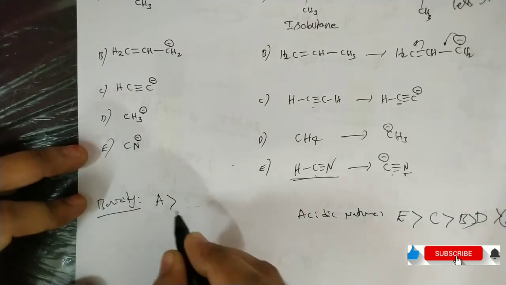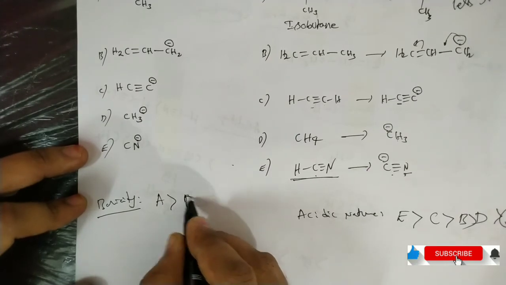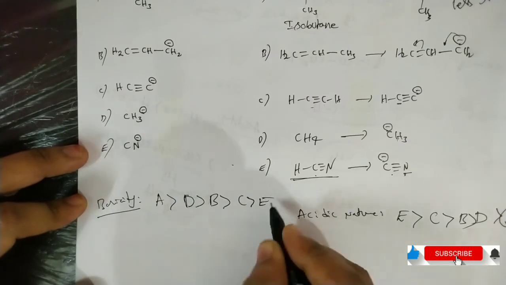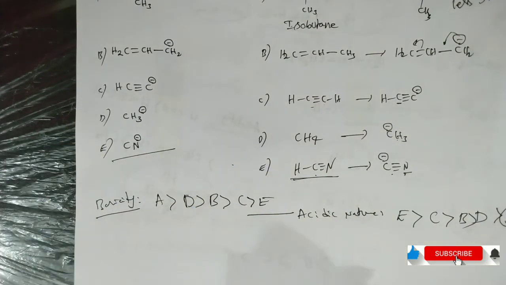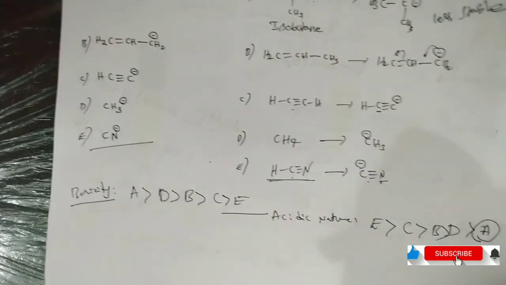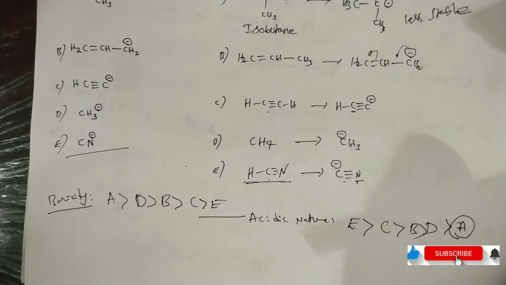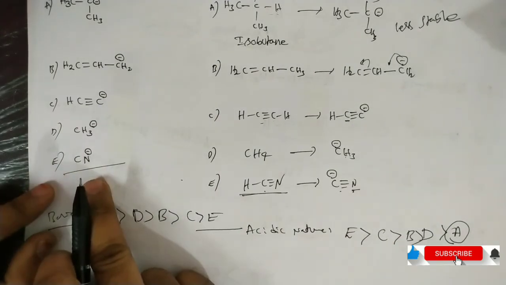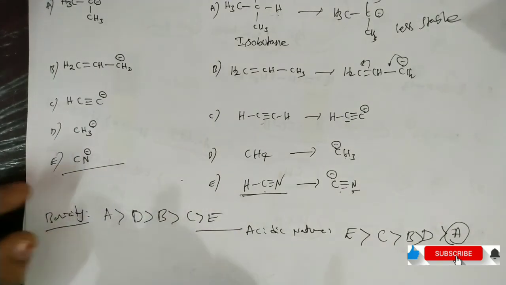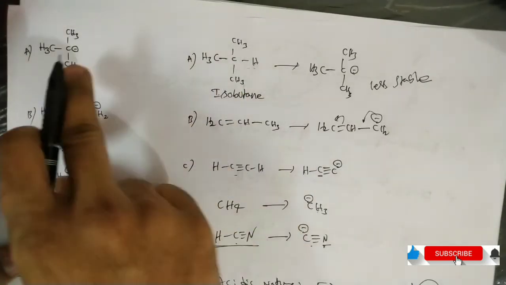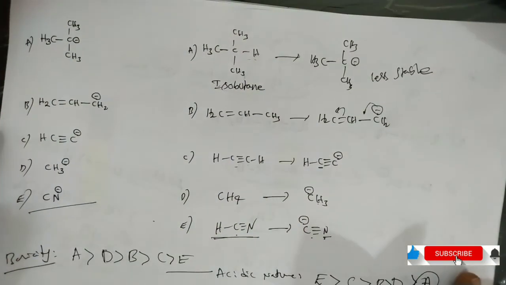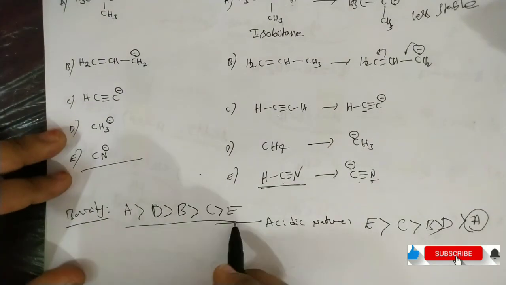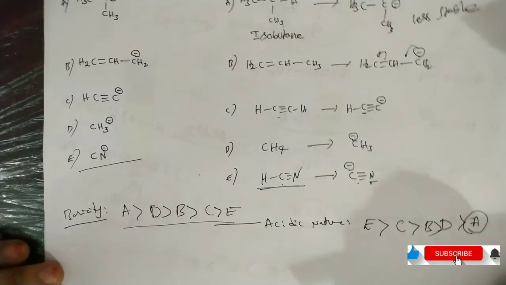A is the strongest base, next D is a strong base, and next B, C and E are weaker bases, because the corresponding acid is a stronger acid. For a stronger acid, the conjugate base is a weaker base. For a weaker acid, the conjugate base is a very strong base. So that is the basicity order for this question. Thank you for watching.